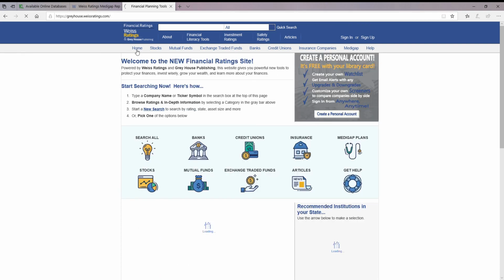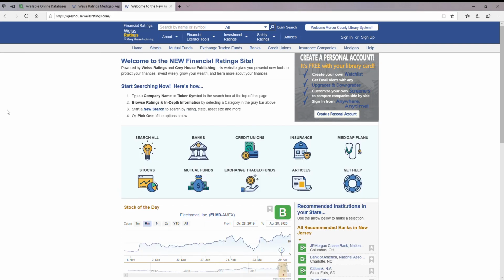Okay, so that is our Weiss Financial Ratings database, and we hope it's helpful to you in your search for commodities as well as financial institutions and Medigap and insurance.